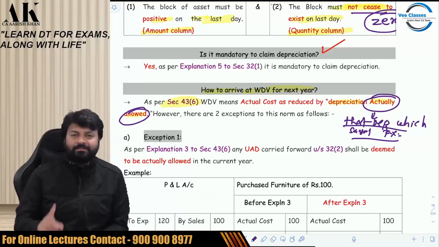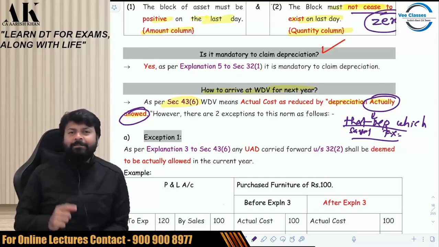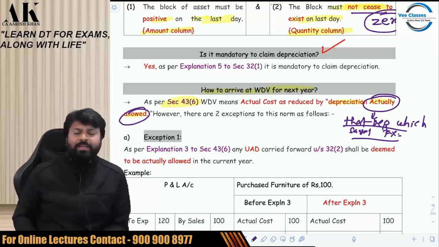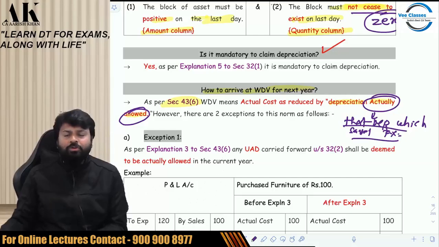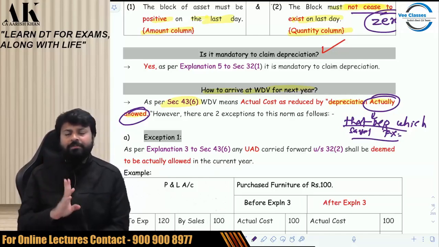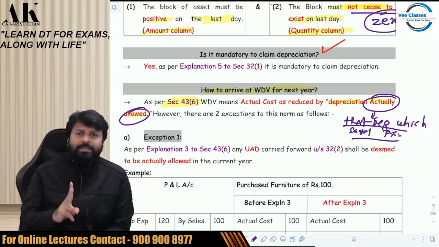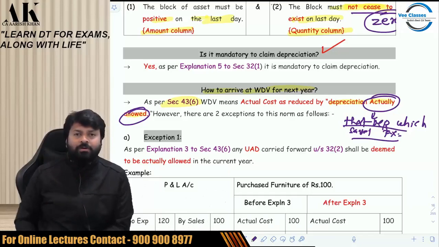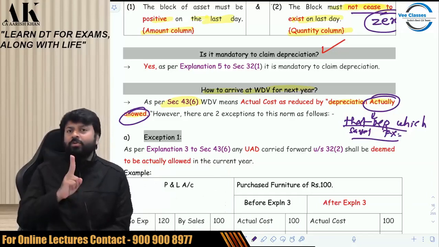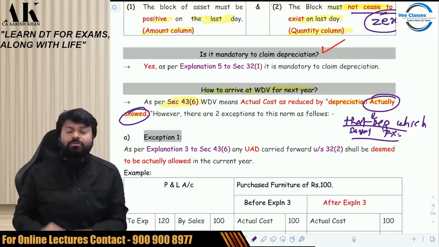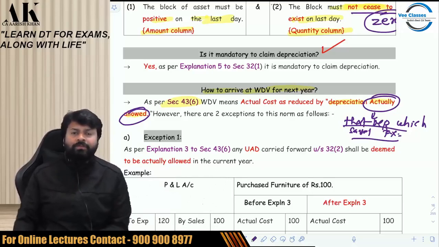Shall I start? Listen. What I said: by default, you can only reduce that depreciation from the WDV of the asset which is actually allowed to you. A depreciation which is not actually allowed to you cannot be reduced. But there are two exceptions under the income tax law. In those two exceptions, even though the depreciation is not actually allowed to you, still you have to reduce it from the block. Listen carefully to what I am saying. Which are those two exceptions?